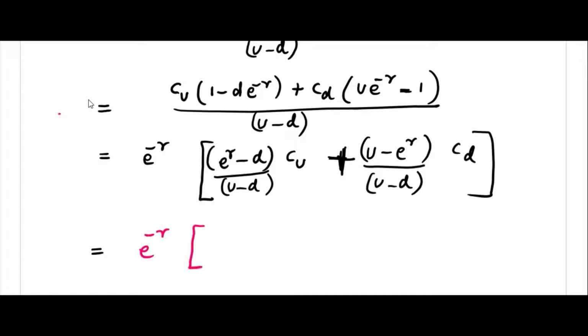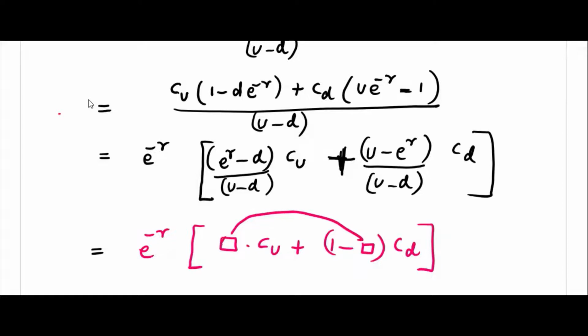Suppose this is a box here, Cu plus 1 minus box Cd. This is what we need. This way we want to write, and we are fortunate enough we are getting this way. The only thing you need to check is when you add this and this, you should get 1, otherwise there will be a problem. That is what you need to check.